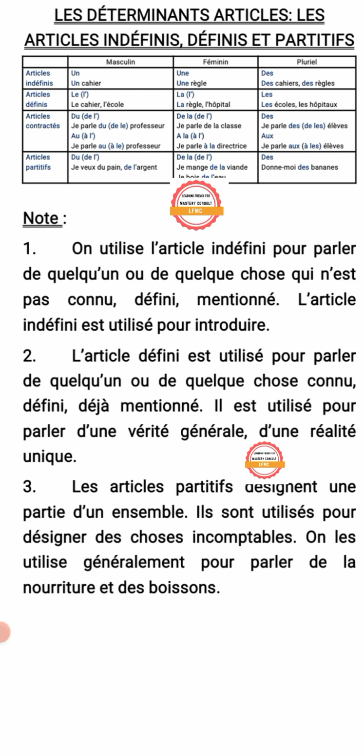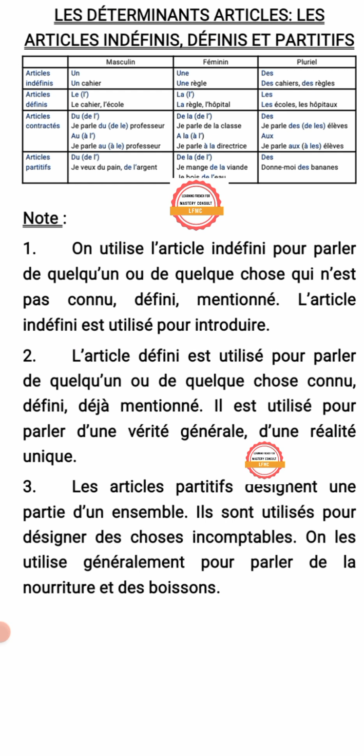The definite article is used to talk about someone or something that is known, defined, already mentioned. It is used to talk about a general truth or a unique reality. As we'll be studying the table, we'll give some examples for better understanding.